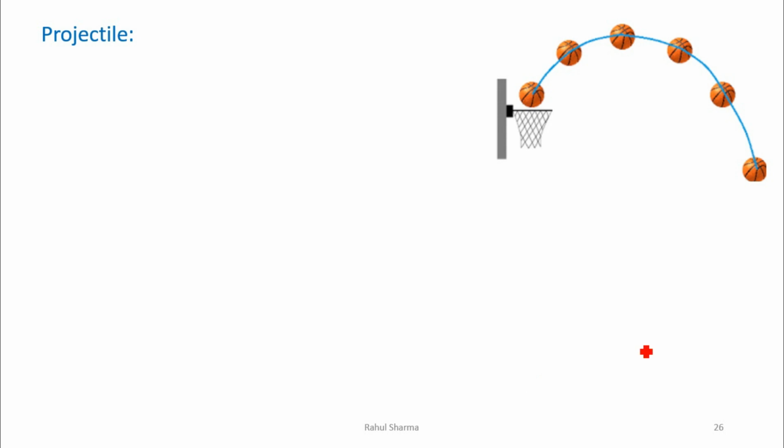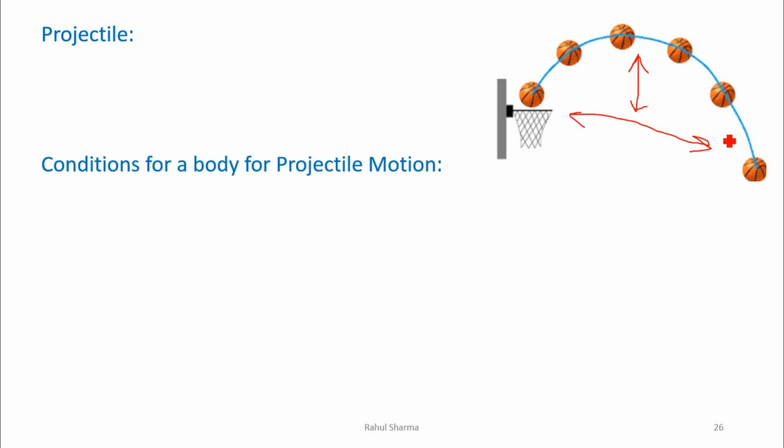For example, if I consider the case of this ball, we have thrown this ball. So this ball has traveled a horizontal distance as well as it has traveled the vertical distance. This type of motion is known as projectile motion. When we have to say for projectile, there are conditions to be considered.